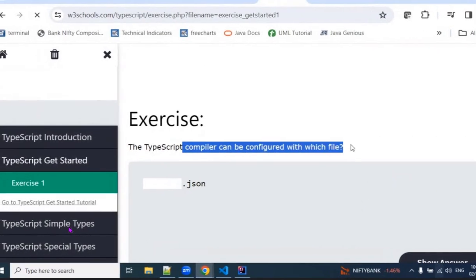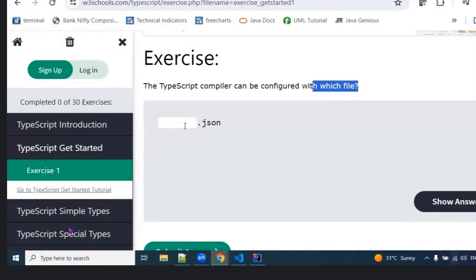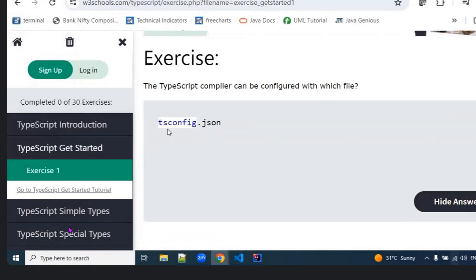TypeScript gets started. The TypeScript compiler can be configured with which file? I remember that we are downloading the library, but there is a JSON file. It is tsconfig.json. So this is a standard file name.